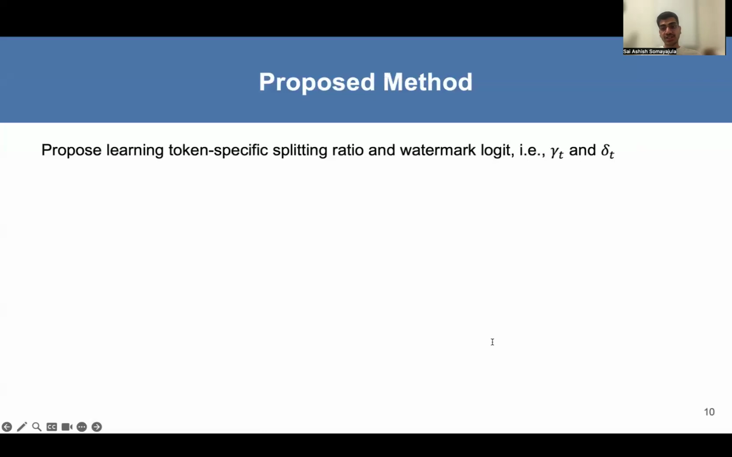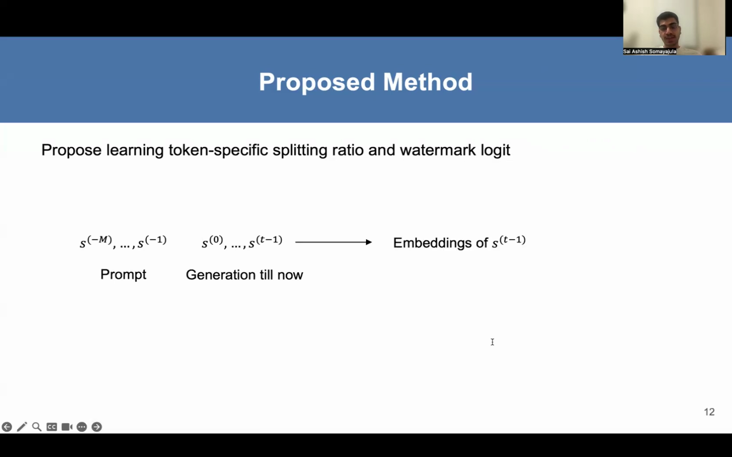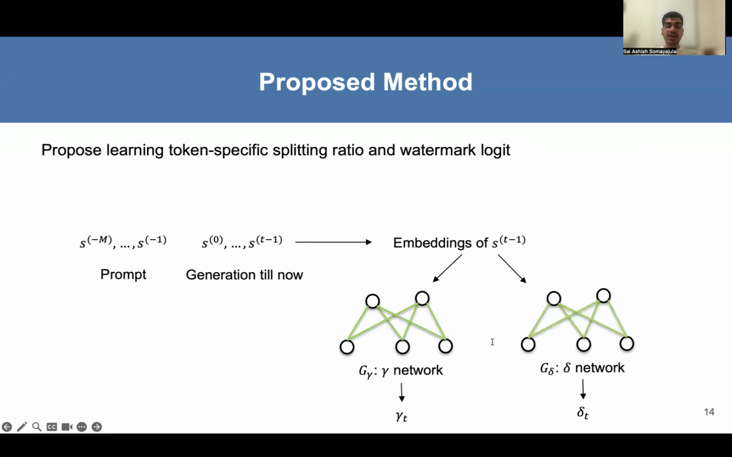To address these challenges, we propose to learn token-specific splitting ratio and watermark logit, that is gamma_t and delta_t. Given the prompt and the generation till now, we take the embeddings of the previous token and pass it through a gamma network to generate gamma_t, that is the splitting ratio for the next token. Similarly, we pass the embeddings of the previous token through the delta network to generate delta_t. This delta_t is used to bias the green list tokens while generating the t-th token.